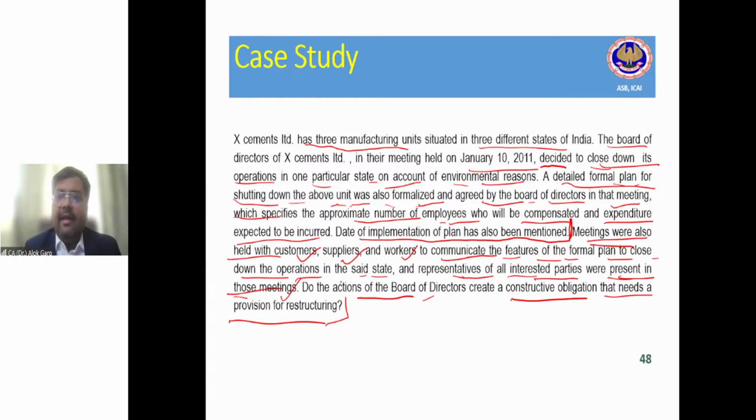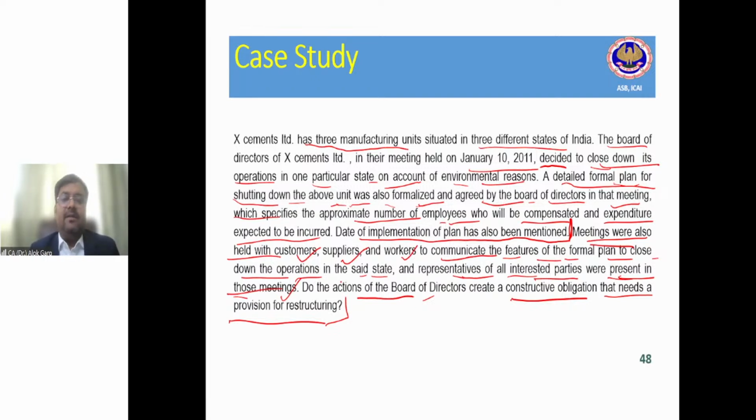And for an obligation to become a constructive obligation, two conditions should be satisfied as per Ind AS 37. One, a detailed formal plan has been prepared, and two, this plan has been communicated to the impacted parties.